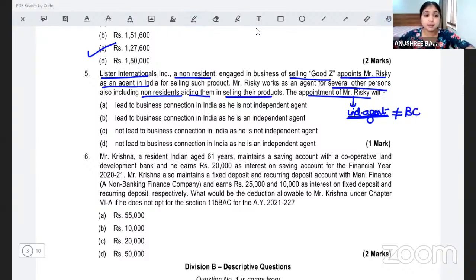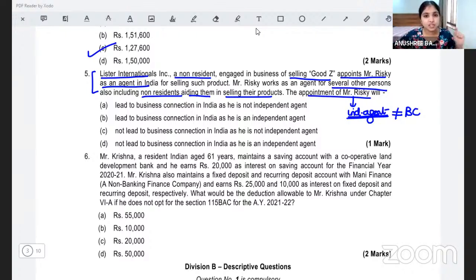All right, this is something which you would have studied in the first few chapters, where you would have learnt about incomes deemed to accrue or arise in India. So when a person has a business connection in India, and through that business connection, if the person earns income, it will be deemed to accrue or arise in India. Business connection does not include an independent agent.